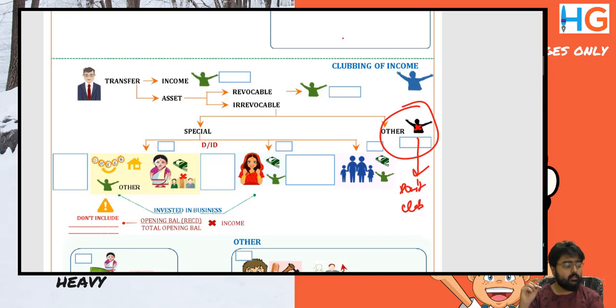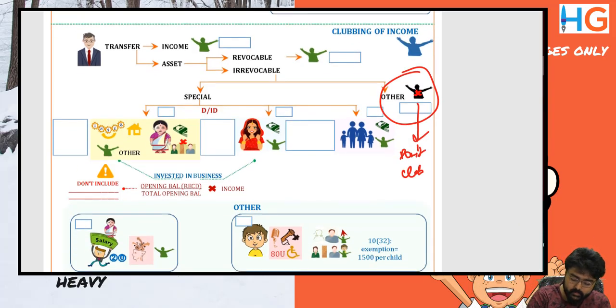But in some of the cases, the Income Tax Act says that you may be transferring it irrevocably, but there's an element of tax evasion, so we'll be taxing that in your hands, in the hands of the transferor. For example, this is transferring directly or indirectly to a spouse or daughter-in-law.